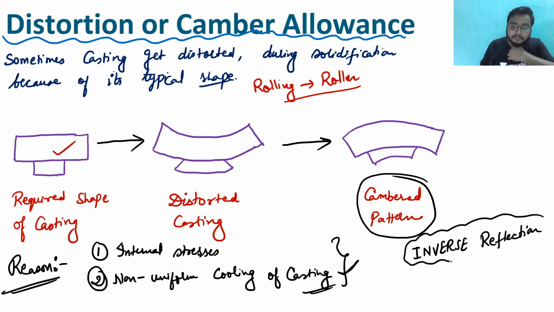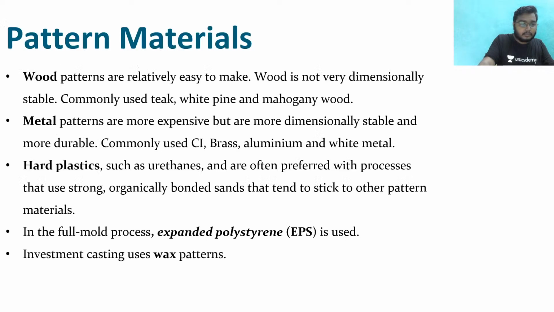Inverse reflection. So is this distortion allowance clear to you, or should I give any other example of distortion allowance to get a feel? See, in rolling we use a roller, and in this roller also we are giving the allowance, that is distortion allowance. Clear? Till now everything is clear to you?